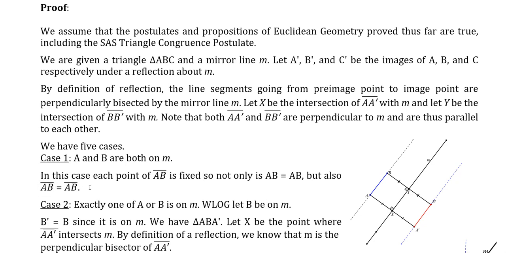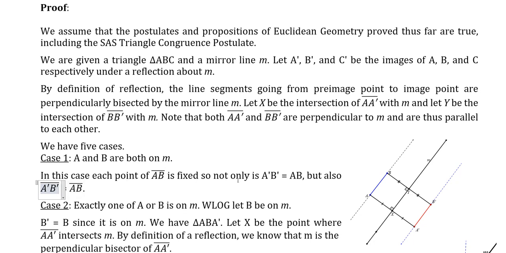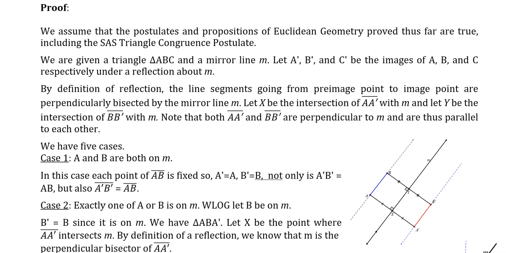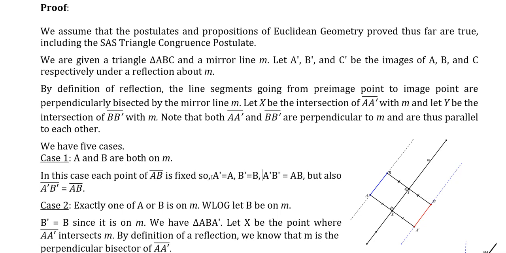To be explicit, A prime equals A, B prime equals B, and the distances are the same, and those line segments are the same. So that's the super easy case.